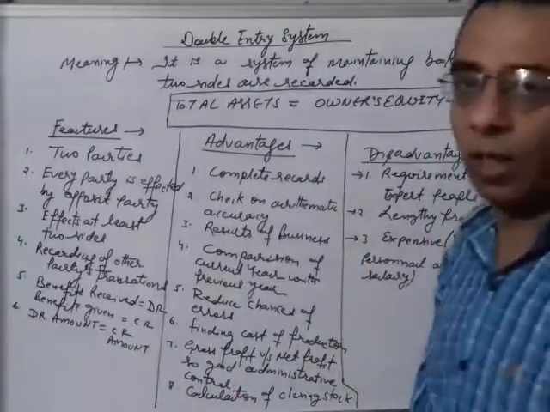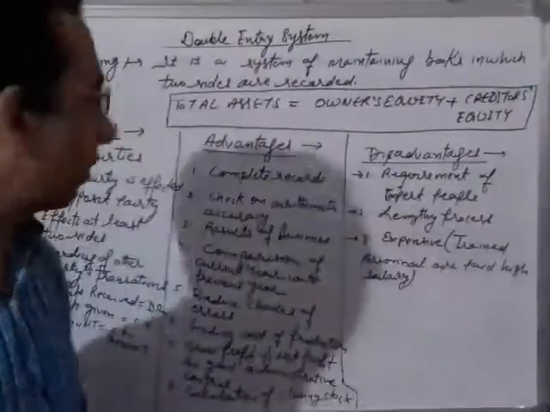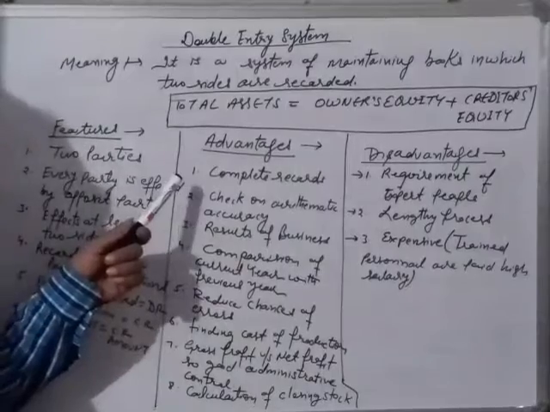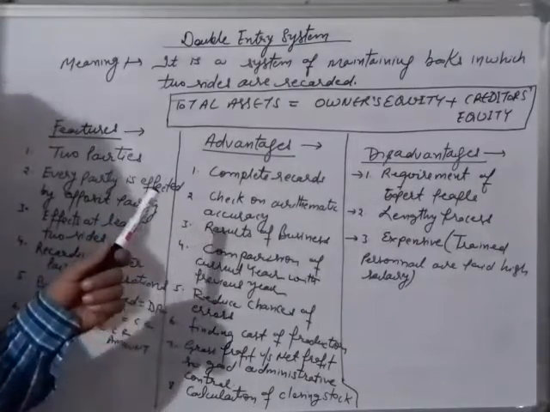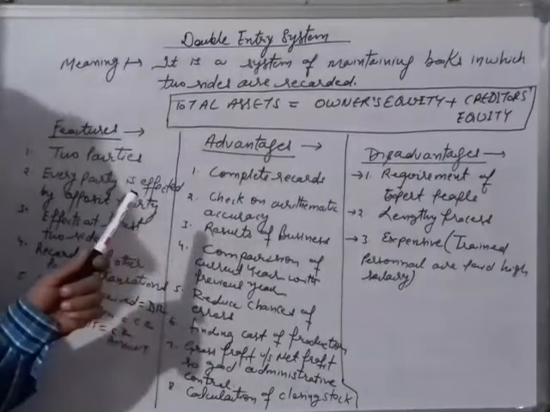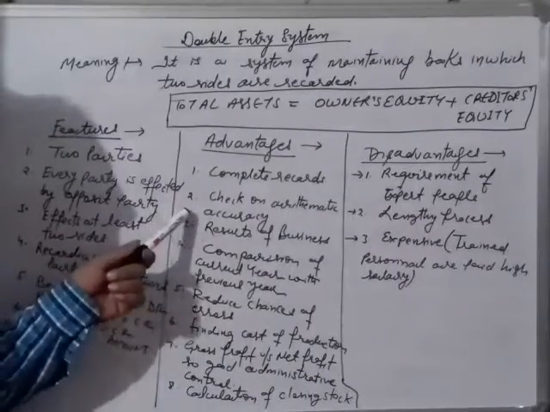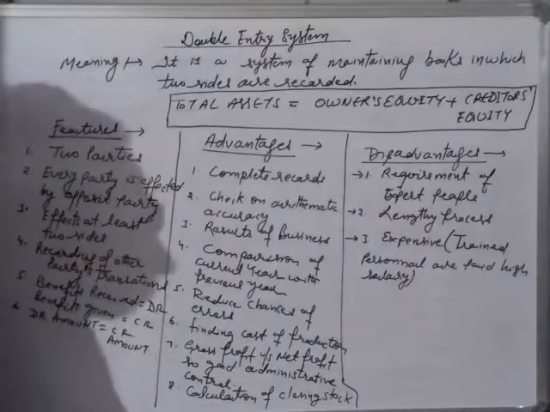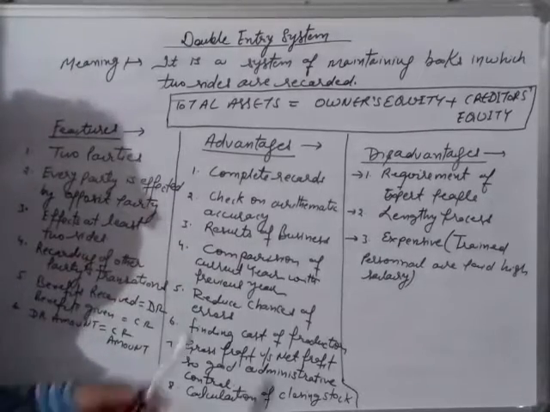Now students, we discuss the advantages of the double entry system. First is complete record. Under this system, a complete record is maintained. I mean to say, personal accounts, real accounts and nominal accounts are maintained. Secondly, check on mathematical accuracy. Under this system, we can basically check numeric mistakes because every debit amount is equal to every credit amount.